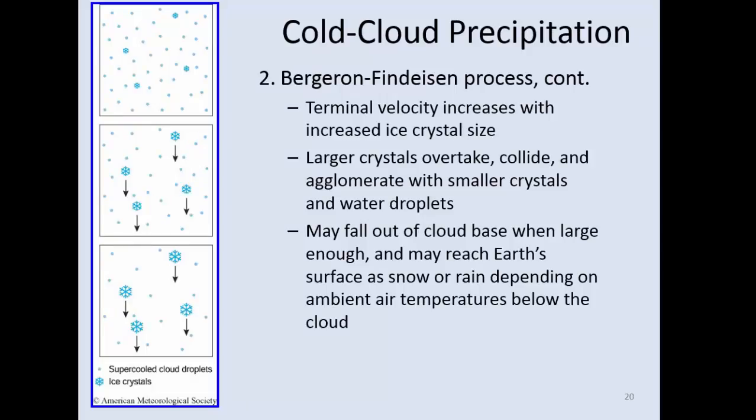Okay, the second type of precipitation process, and I would refer to this as a cold cloud precipitation process. It's the Bergeron-Findeisen process. Sometimes you'll just see it as the Bergeron process. This type of precipitation is formed by ice crystals inside the cloud. So we've got ice crystals that form inside the cloud. And remember that these clouds can have supercooled water droplets in them. In other words, cloud droplets that are liquid, but the temperature is well below freezing. But the instant an ice crystal comes in contact with one of these supercooled water droplets, the droplet freezes on it and tends to start producing a larger and larger ice crystal, a snowflake.